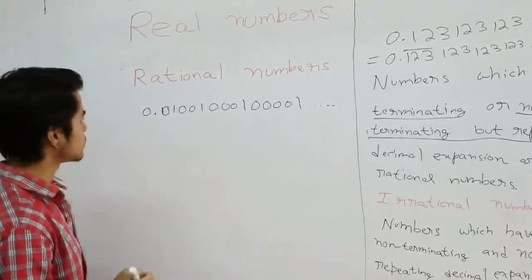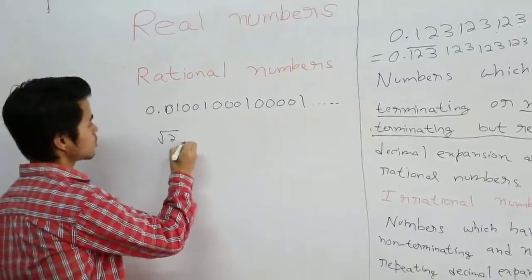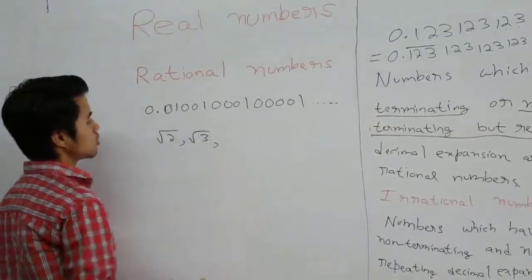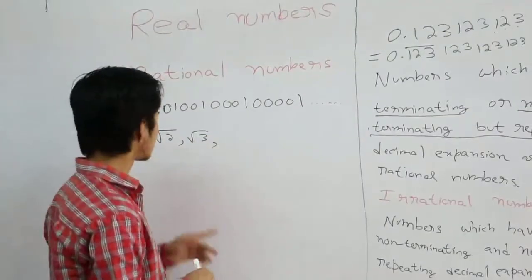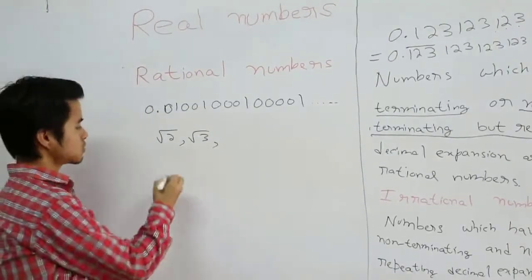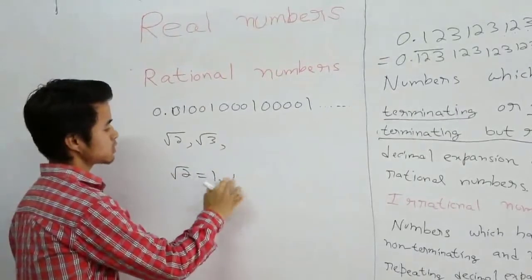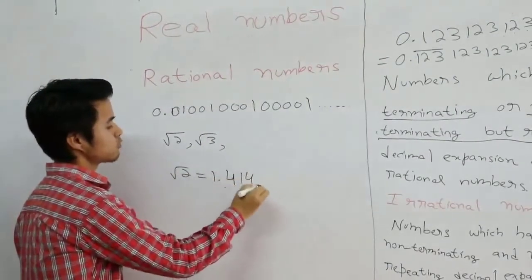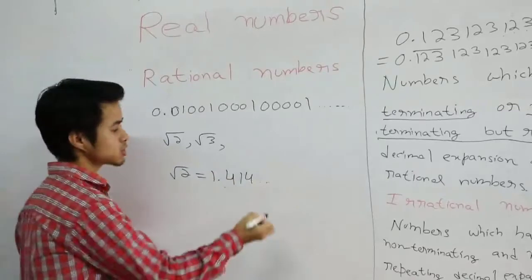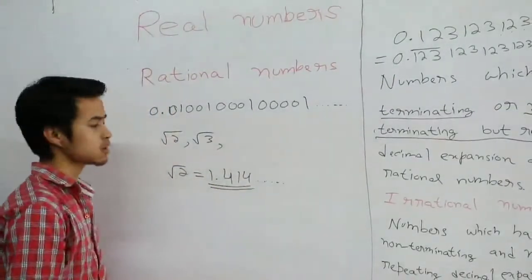Let me give you another example of an irrational number: √2, √3. Since you all know how to find the square root of any number, when we find the square root of √2, we find it is 1.414, but it does not end there. We just take the value till 1.414, but it does not end there.